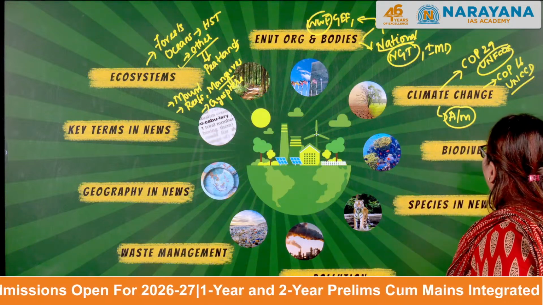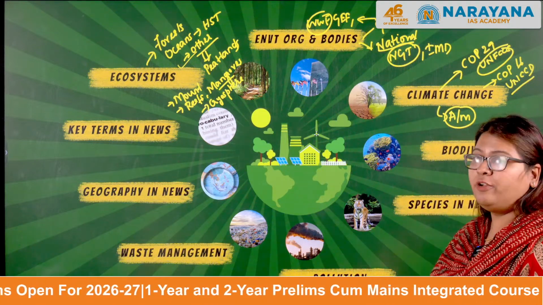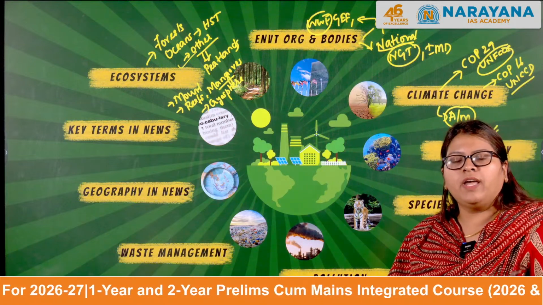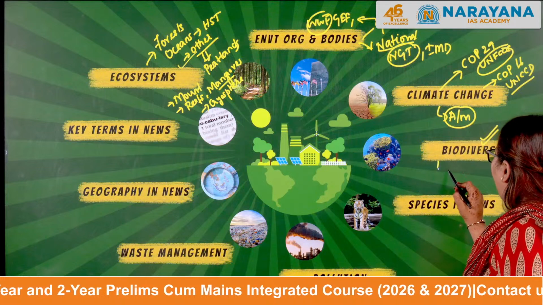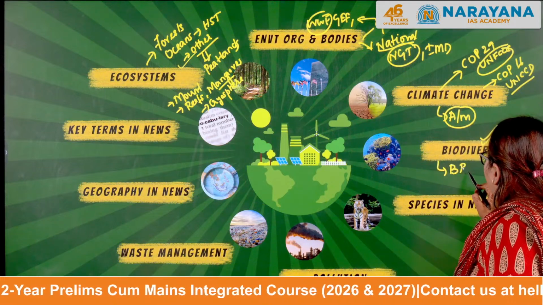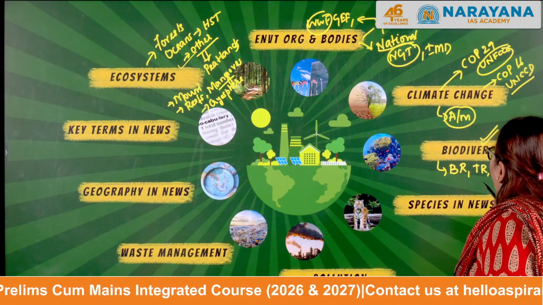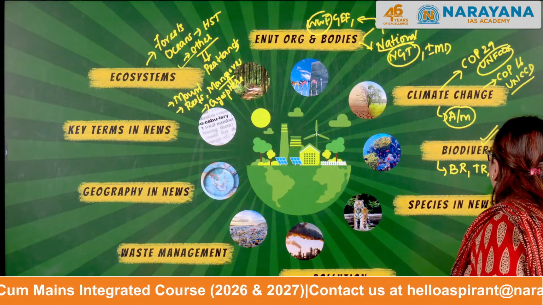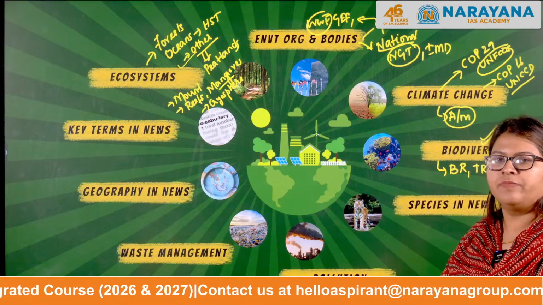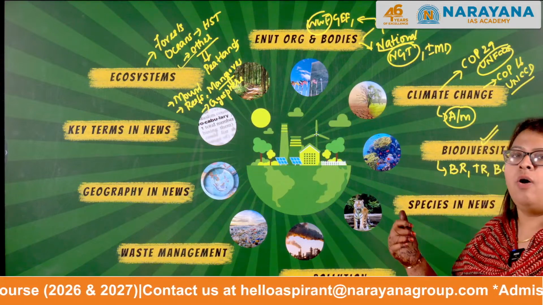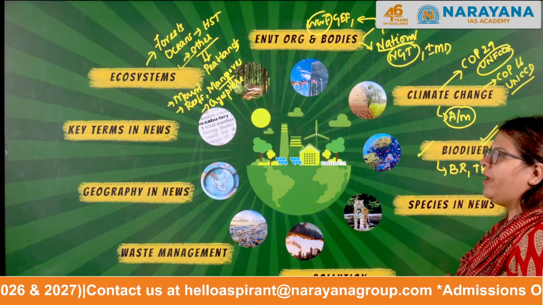Moving forward, we will be discussing biodiversity. What does biodiversity entail? It encompasses a number of topics like the biosphere reserves and the tiger reserves. Under this, we can talk about the Big Cat Alliance, whether India is going to host it or not. So all this in situ conservation we will be discussing under biodiversity.